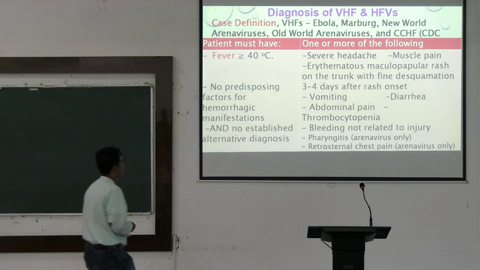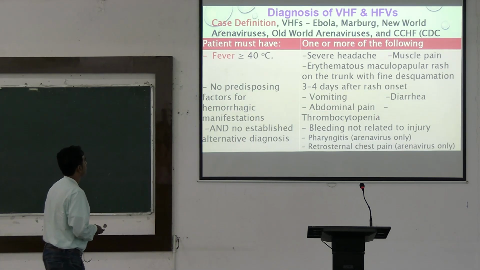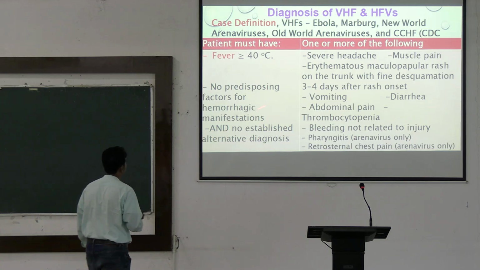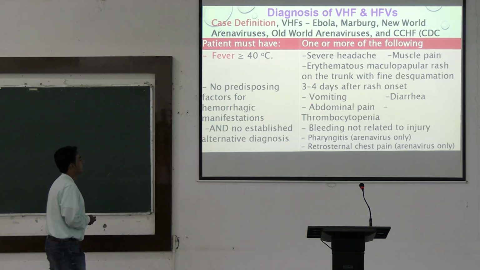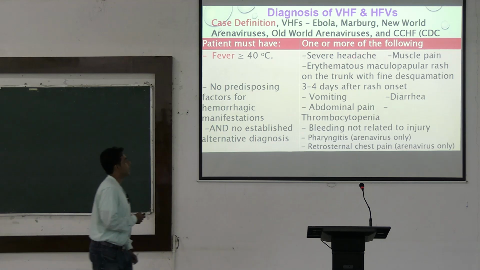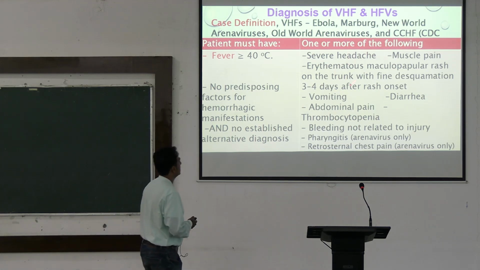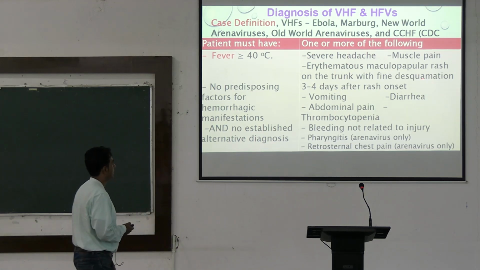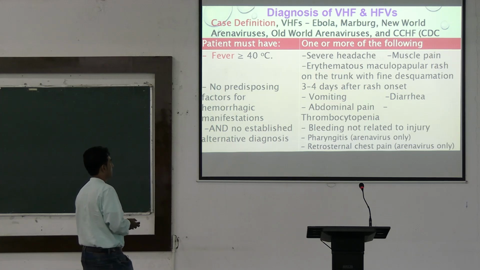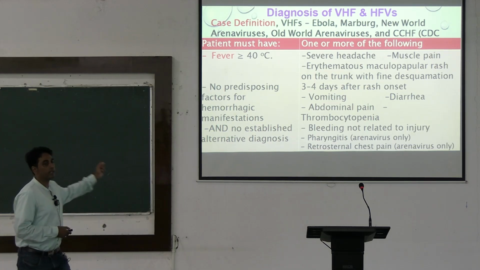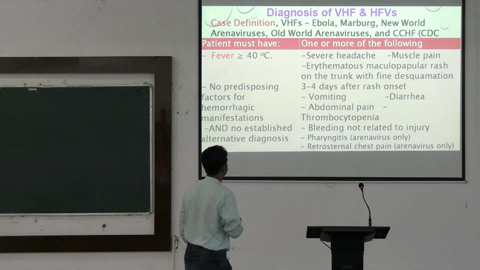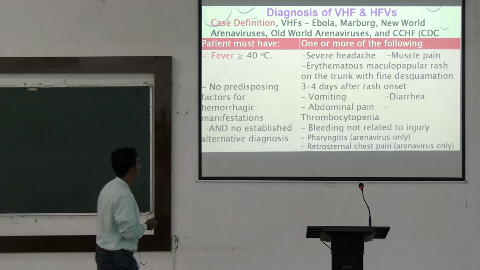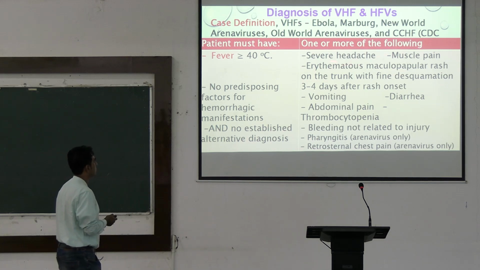Now, how to do the diagnosis and management? Case definition: the patient has viral hemorrhagic fever. The patient must have a fever of more than 40 degrees Celsius, and with that one or more of the following: severe headache, muscle pain, erythematous maculopapular rash on the trunk with fine desquamation. So, in viral hemorrhagic fever, at first is the case definition. This can occur due to Ebola, Marburg, Arenaviruses and Dengue.